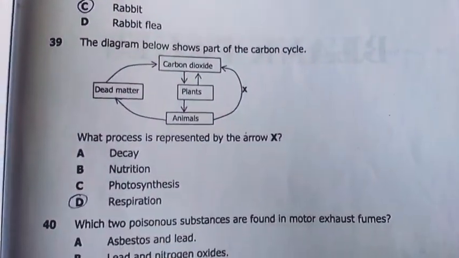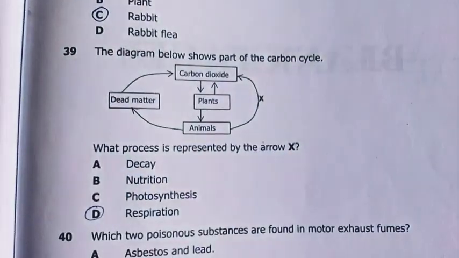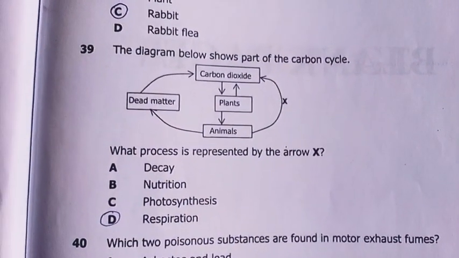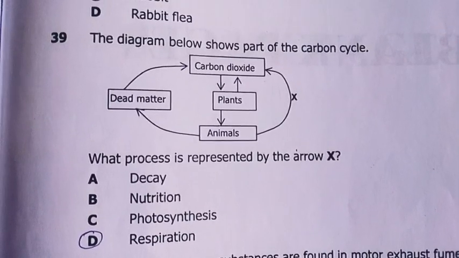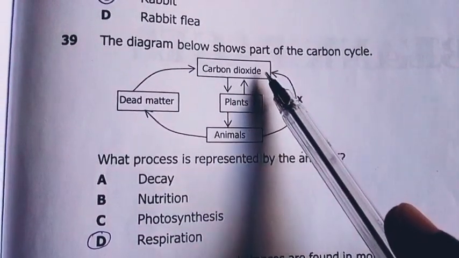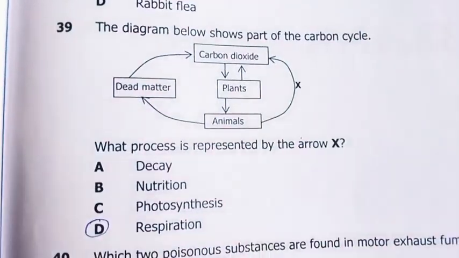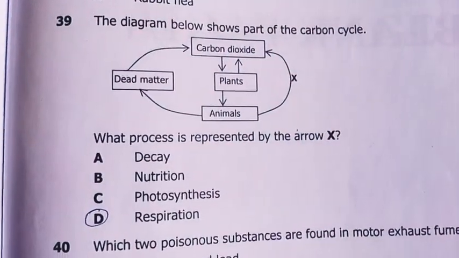39, which is my second last question in this paper. The diagram below shows some part of the carbon cycle. What process is represented by the arrow X? Animals contributing to carbon dioxide, that is respiration. Okay, respiration is the answer, D.